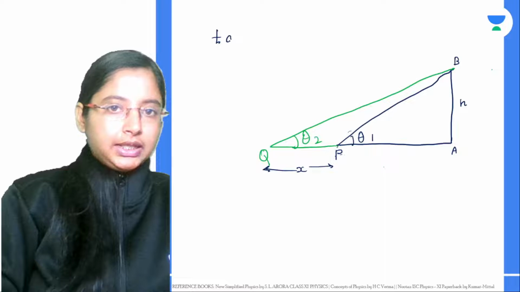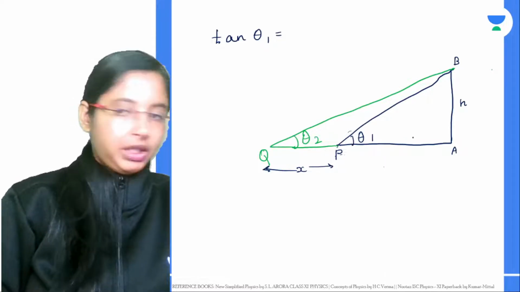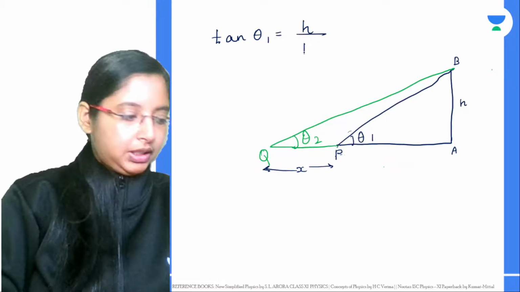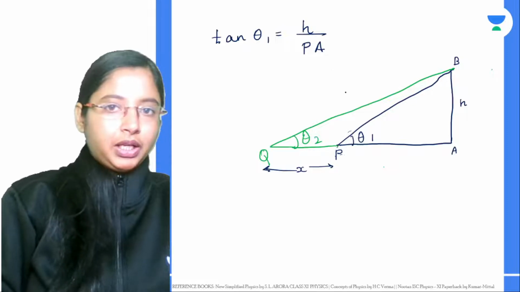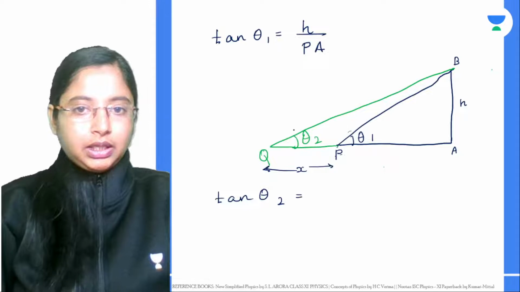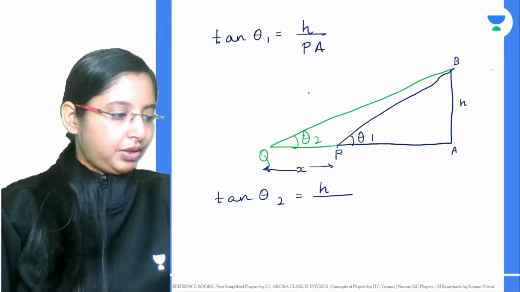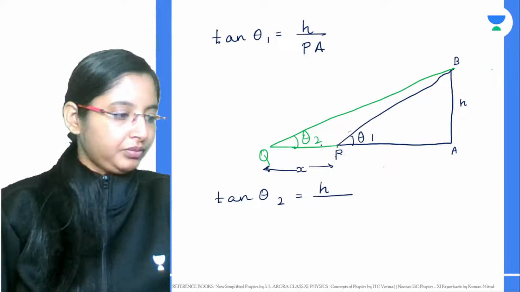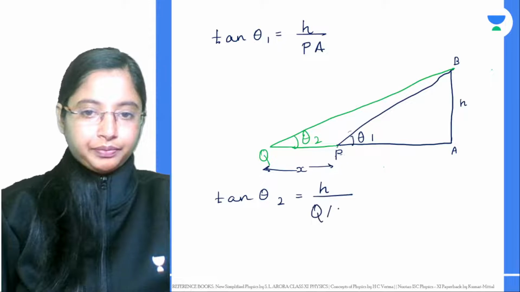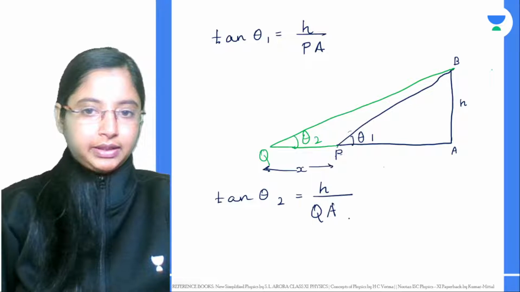Very simple, right? Tan of theta 1 is what? Tan of theta 1 will be h, opposite h by this side. We don't know what the length of that side is. That is p. Now again, tan of theta 2 is what? This is basically h divided by this entire length QA.